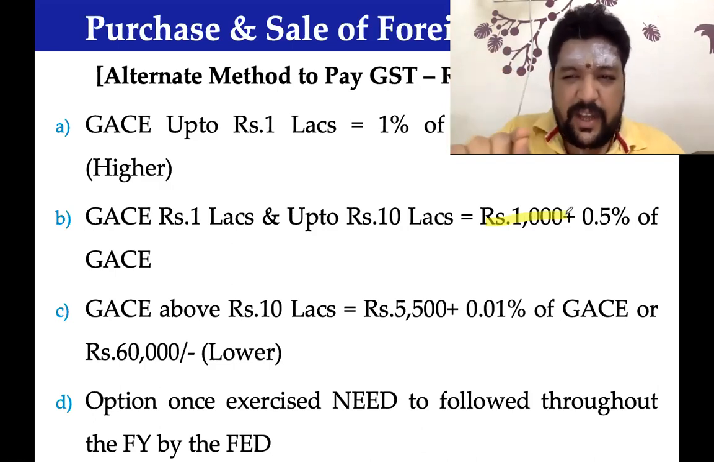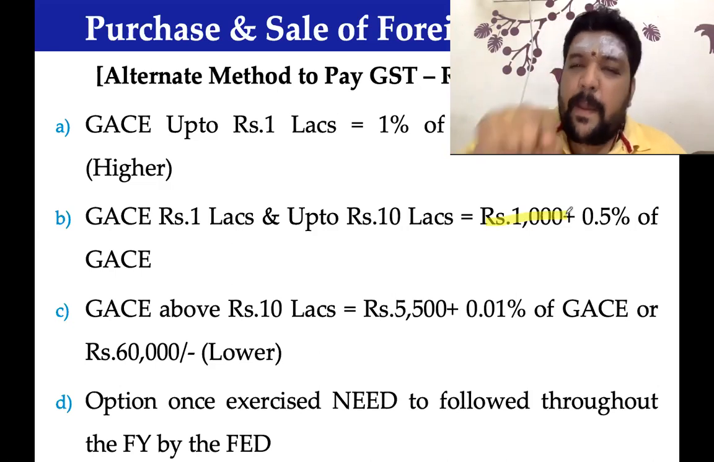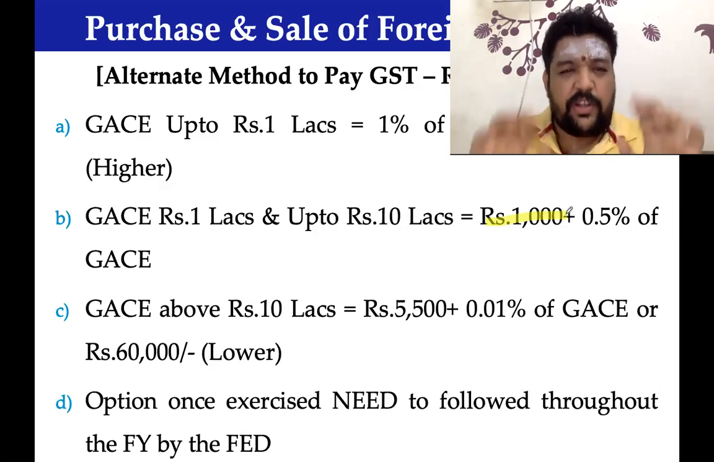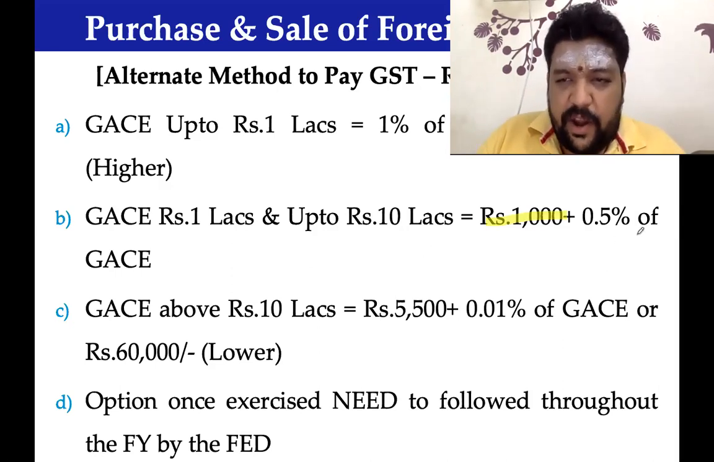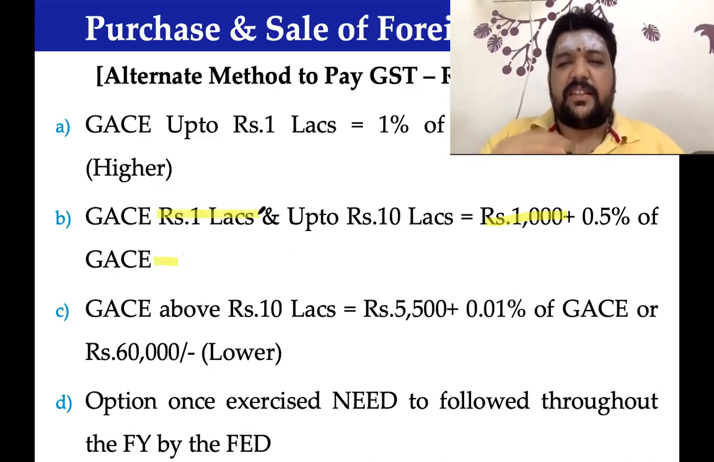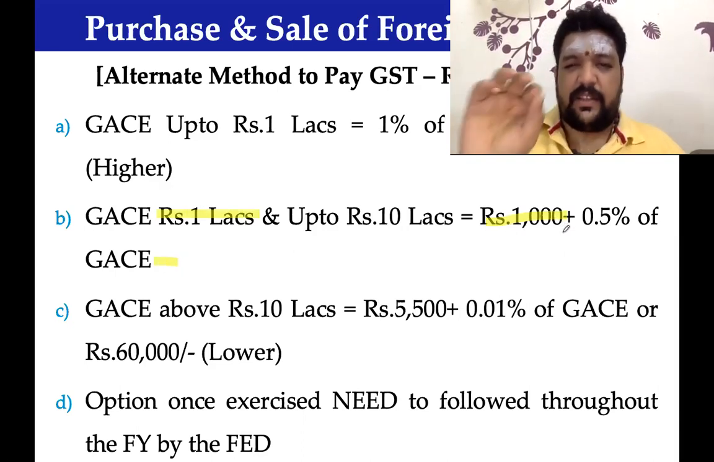Hope you could appreciate that 0.5% of GACE minus rupees 1 lakh, that element alone is missing here. Let me repeat, 0.5% of GACE minus that first 1 lakh. Anything in excess, because for that 1 lakh only this 1,000 deeming fiction comes into place, or that first addition comes into place.